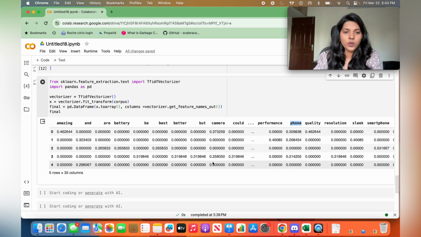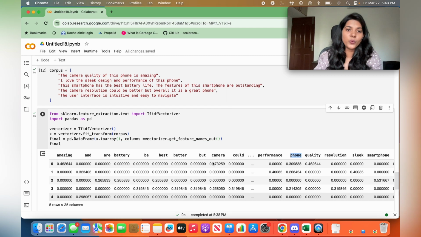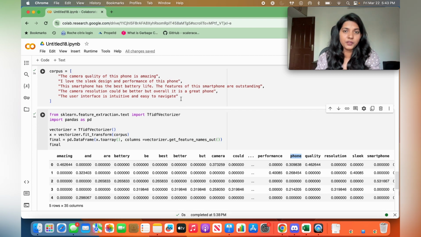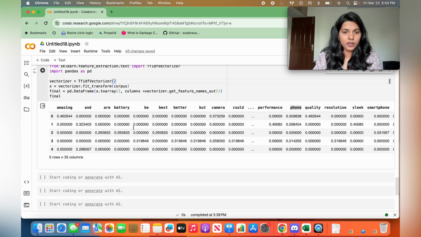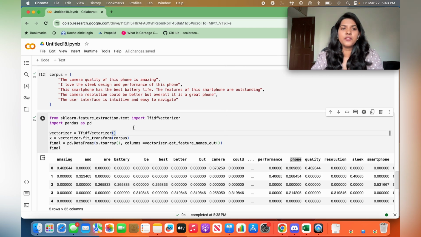So it actually makes sense why TF-IDF gave the word phone less weightage. This is not 100% accurate because we have very little data. We have only 5 reviews. With any machine learning model, as the data increases, the accuracy also increases. So if you want a better output, all you have to do is increase the data set. So yeah, that's all about TF-IDF.